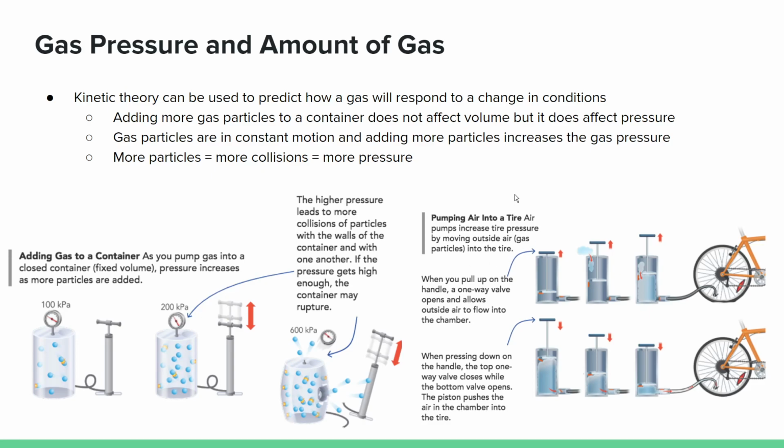Air pumps increase tire pressure by moving outside air, which is gas particles, into the tire. When you pull up on the handle, a one-way valve opens and allows outside air to flow into the chamber. And then when you press down on the handle, the top one-way valve closes while the bottom one opens, and the piston pushes the air into the chamber of the tire, as you can see right here. So here you're opening it up and letting air go in, and then you're pushing down and pushing that air into the tire.